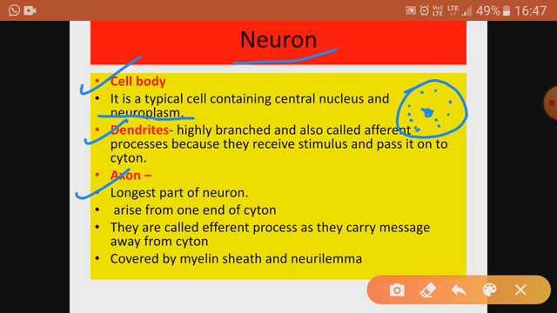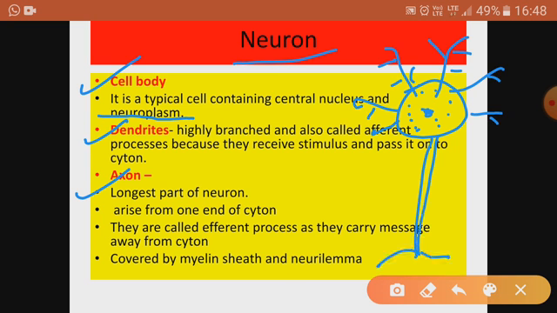Now next one is dendrites. These are highly branched structures or processes. These are the branching, called dendrites. Then we have got the axon. That is the longest part, and at the end we have got the axon terminal. Terminal means end point. So this is how the neuron looks like. This is the basic structure of the neuron.